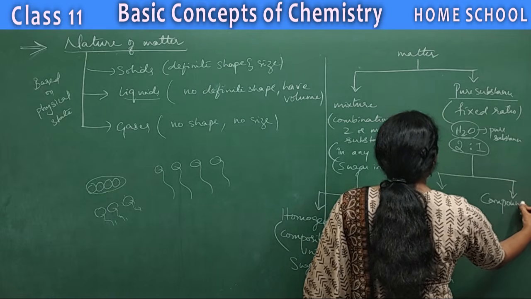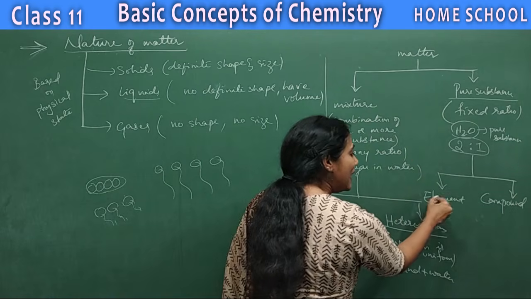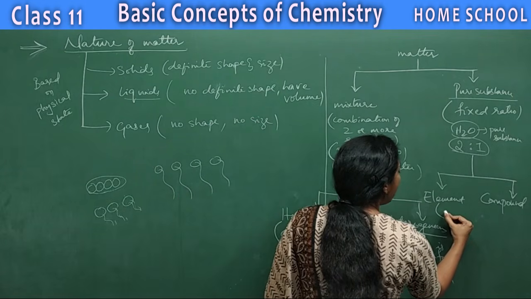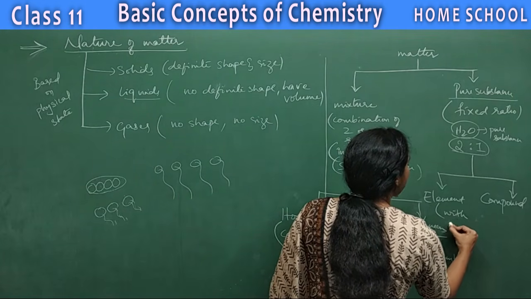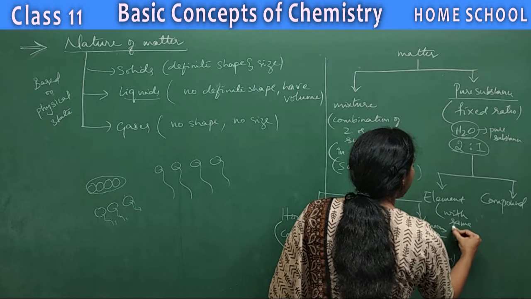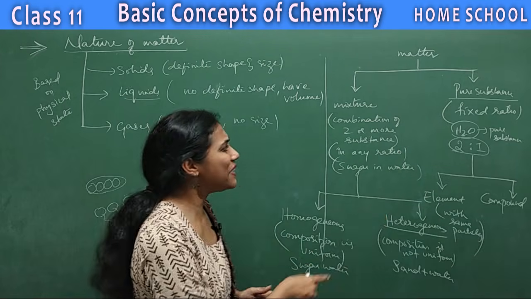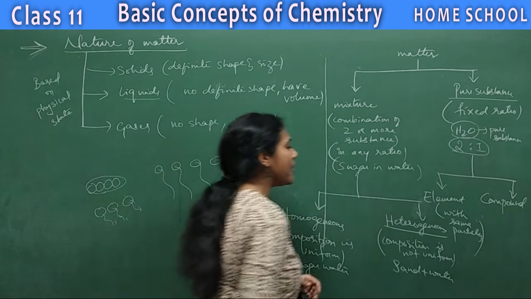And now pure substance is again classified into element and compound. Now what do you mean by element? Elements are those substances which are made up of the same particles.